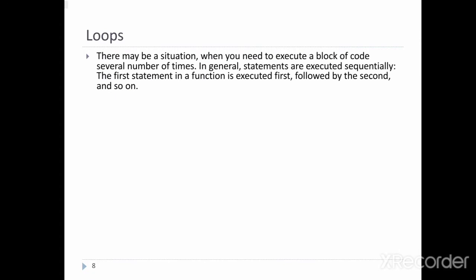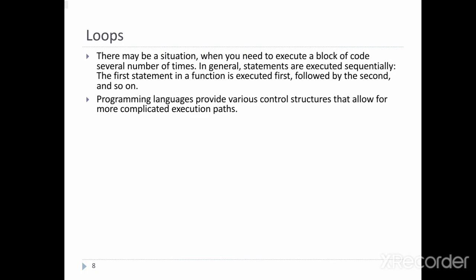It is important. There may be a situation when you need to execute a block of code several number of times. In general, statements are executed sequentially. The first statement in a function is executed first, followed by the second, and so on.